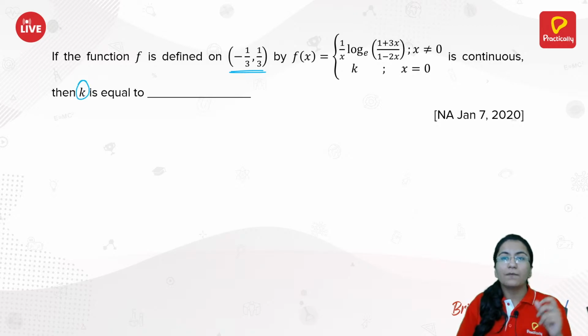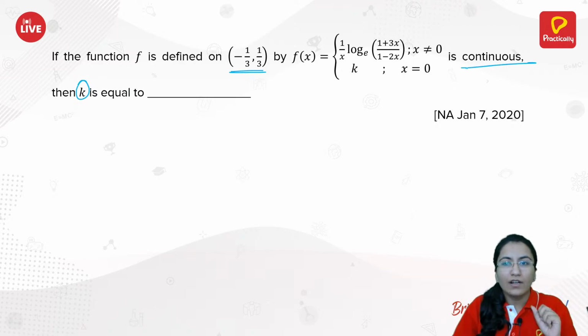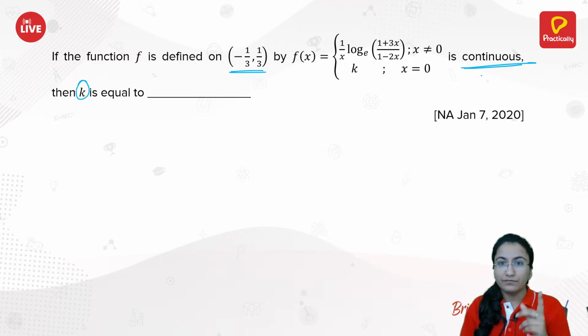As we are having the function to be continuous, that implies at the point where the function changes, it is also continuous at that point, and the function is changing its value at x equals to 0. So we need to check for that point only, so that we have some equations over here.